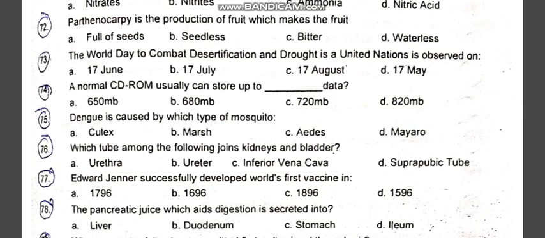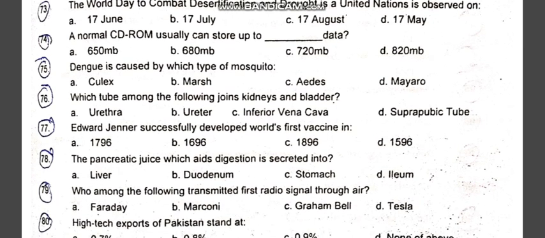The World Day to Combat Desertification and Drought in the United Nations is observed on 17 June. Option A is the correct one. A normal CD-ROM usually can store up to 680 MB. Option B is the correct one. Dengue is caused by which type of mosquito? Aedes. C option is the correct one.